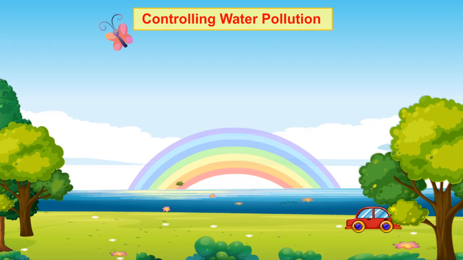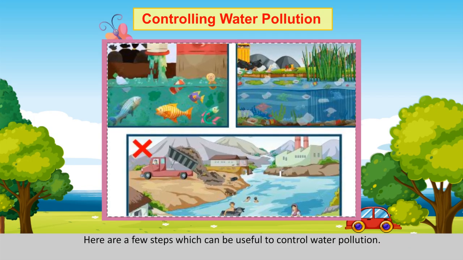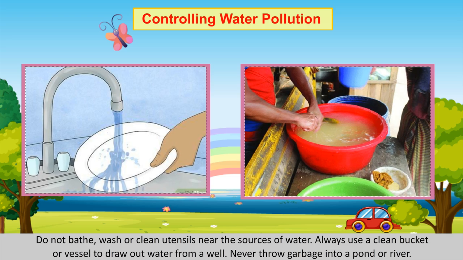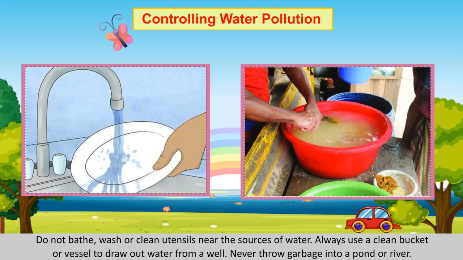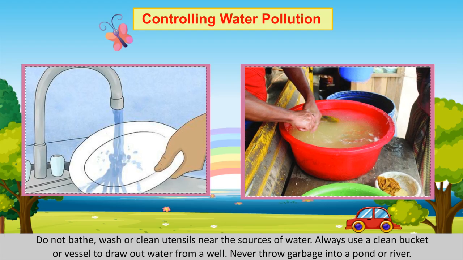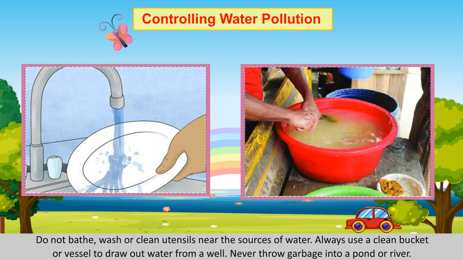Controlling water pollution. Here are a few steps which can be useful to control water pollution. Do not bathe, wash or clean utensils near the sources of water. Always use a clean bucket or vessel to draw out water from a well. Never throw garbage into a pond or river.